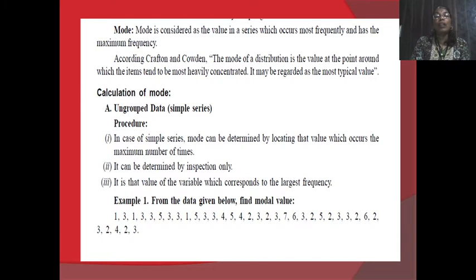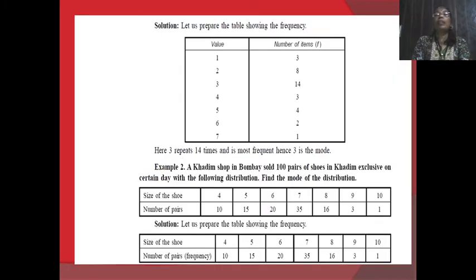We have been given one data set, and by observing that data, we have to find out the modal value of the data. Here: 1, 3, 3, 5, 3, 3, 1, 5, 3, 3, 4, 5, 4, 2, 3, 2, 3, 7, 6, 3, 2, 5, 2, 3, 3, 2, 6, 2, 3, 2, 4, 2, 3. This is the data given, and by observing it we have to calculate which is the mode value of that data.